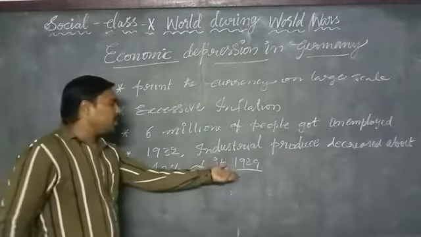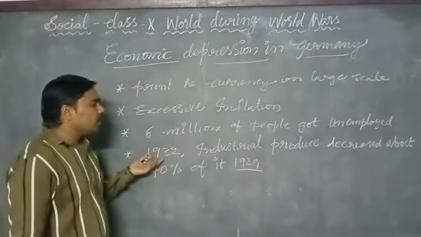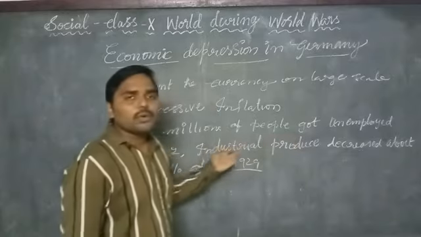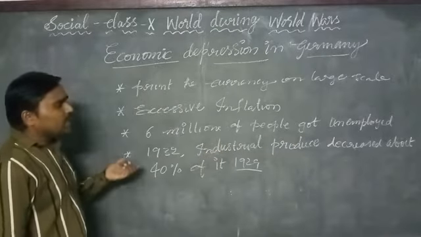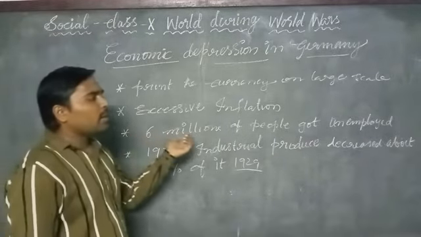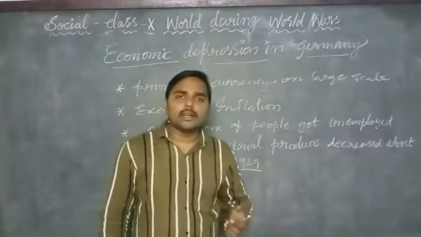Due to this decrease in industrial production, about 6 million people became unemployed in the industrial sector and all the sectors.